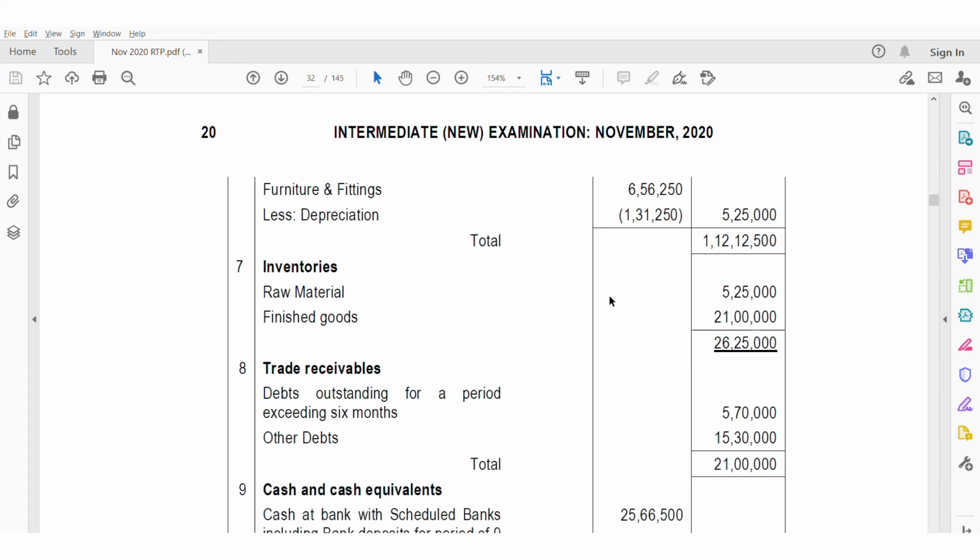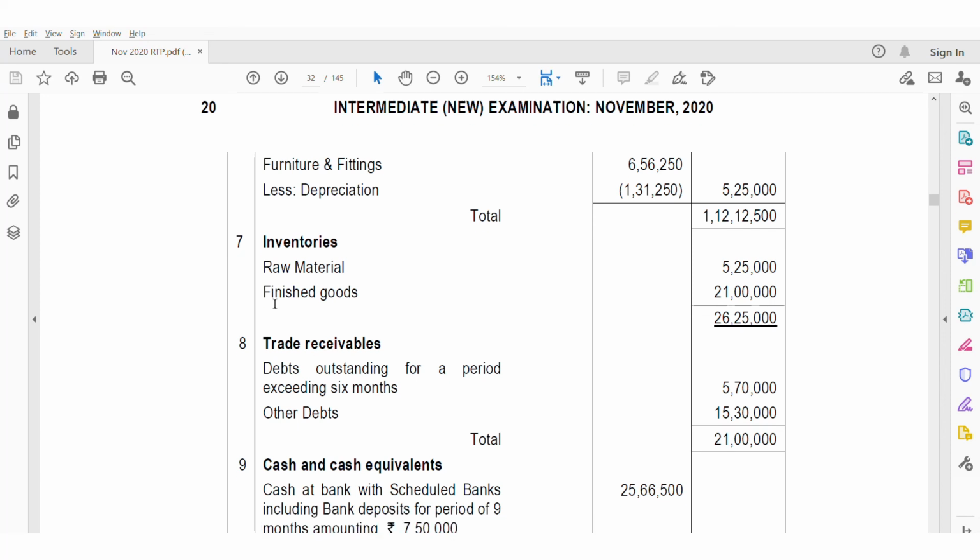And coming to inventories. We said we have to show raw materials and finished goods. Again, in inventories we also have to show what is opening inventory, what is addition to current year inventory, what is consumption, and what is closing inventory. Similarly, opening finished goods, addition to finished goods, less sold finished goods, closing finished goods. This information we do not have, and hence we are showing what is provided to us, that is raw material and finished goods under inventories, and total 26,25,000. This is shown under note number 7.